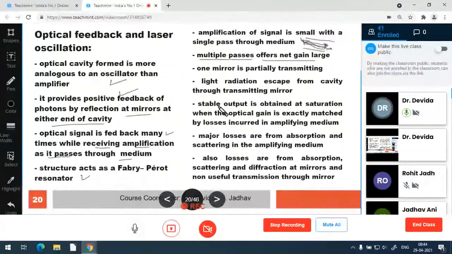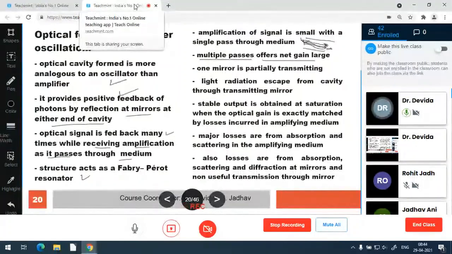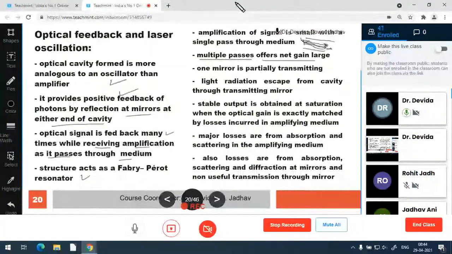And this is more amplifying. One mirror is partially transmitting, and the light radiation escapes from the cavity through that partially transmitting mirror. The stable output is obtained at saturation. That means when the optical gain is exactly matched by the losses incurred in the amplifying medium. So when the gain overcomes the losses or matches the losses, it becomes a stable and sustained oscillation at saturation. The same is there in the circuit theory oscillations also.